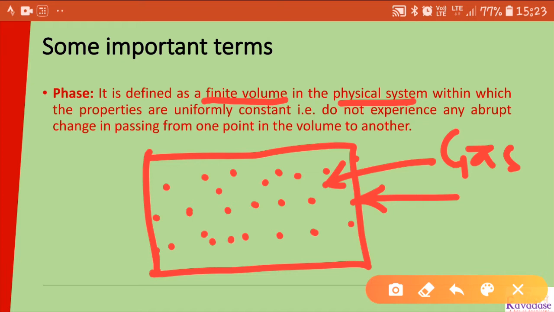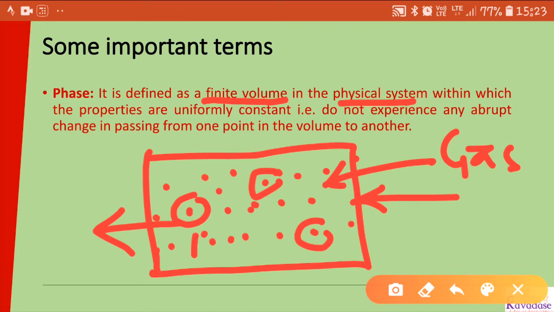If it is gas, for example, this is my first particle, this is a particle, and this is also a particle. I have taken out and observed the properties of these three points 1, 2 and 3, and if the properties are the same at points 1, 2 and 3, then I will say the phase of this system is uniform or constant.